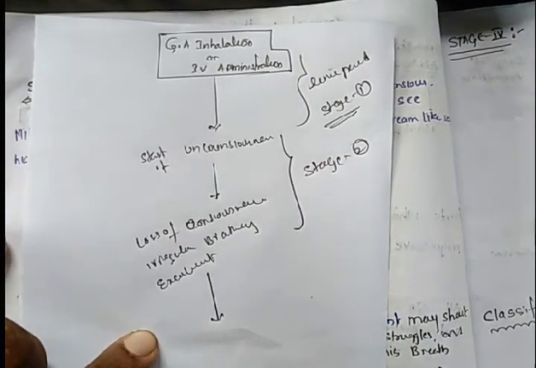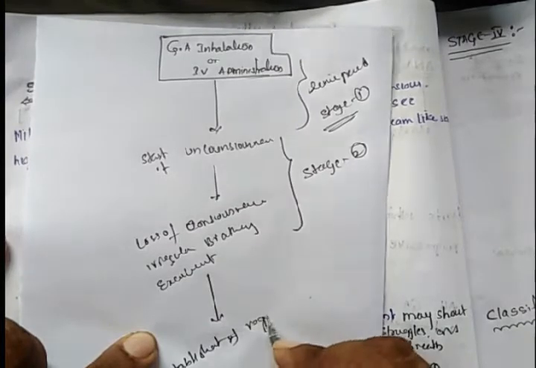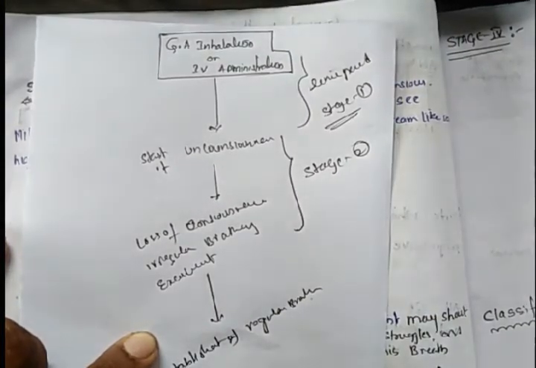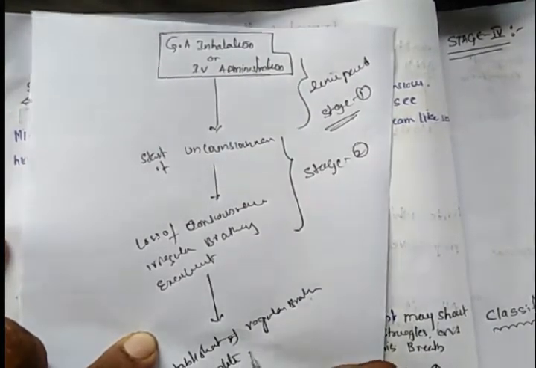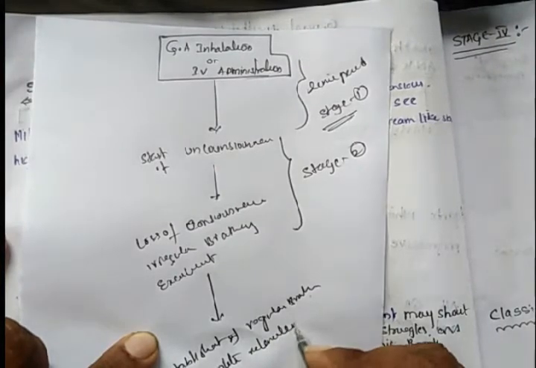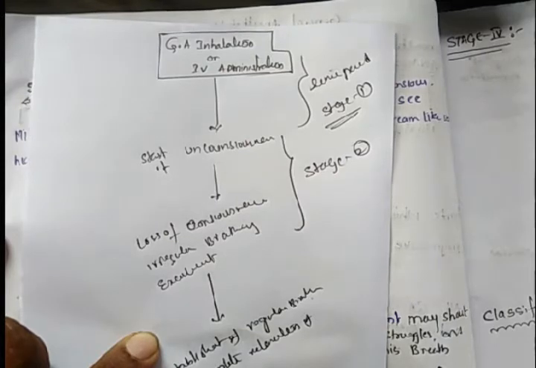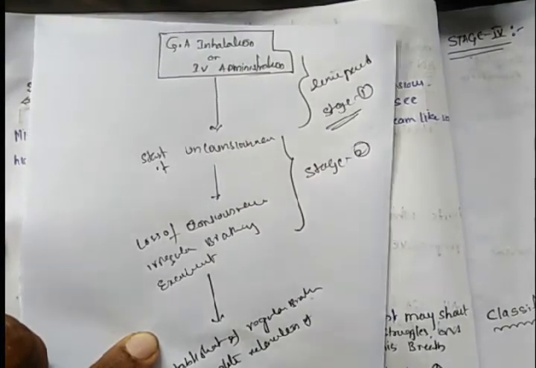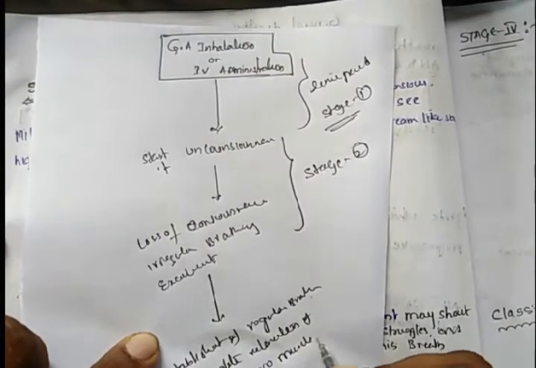Okay, from this time, the next effect produced is re-establishment of regular breathing with complete relaxation of all reflexes and no muscle tone.